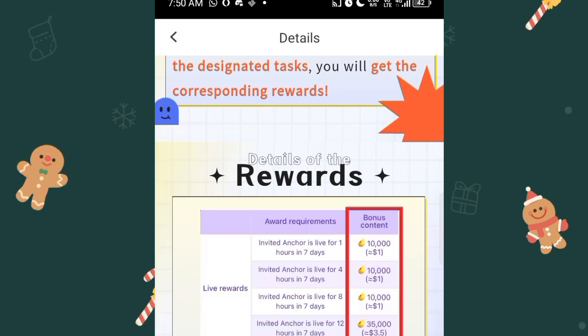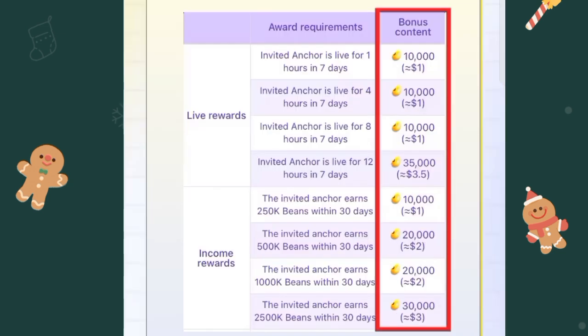The next one here says the invited anchor is live for 8 hours in 7 days, and you get another $1. That's you who invited your anchor. Another one here says the invited anchor is live for 12 hours in 7 days. You get $3.5, and so on and so forth.